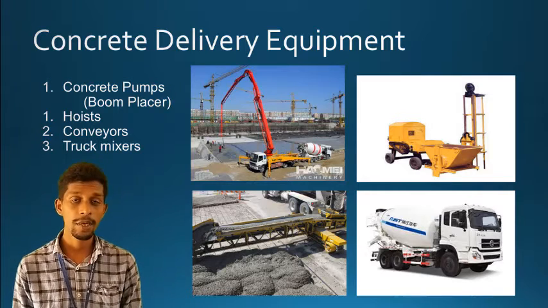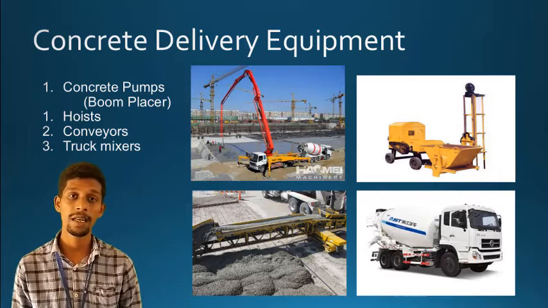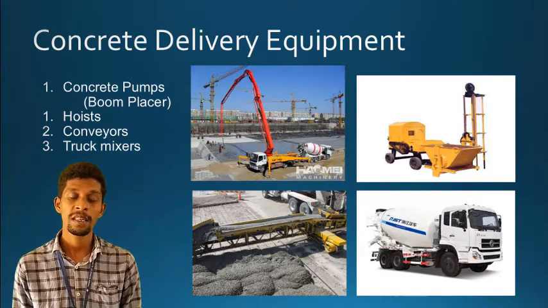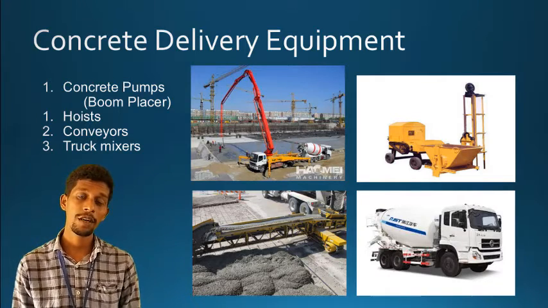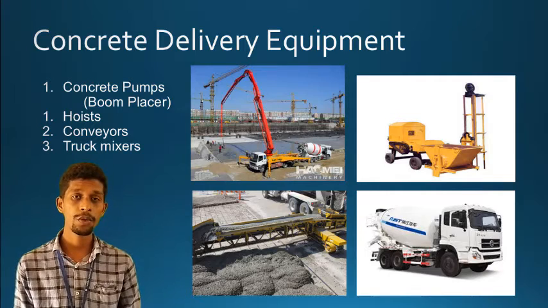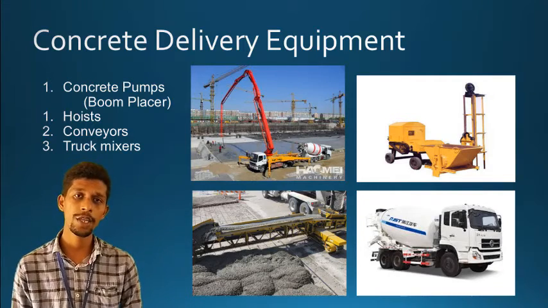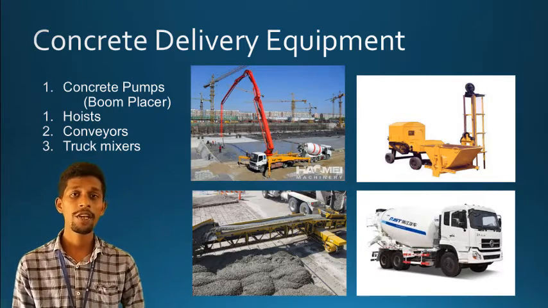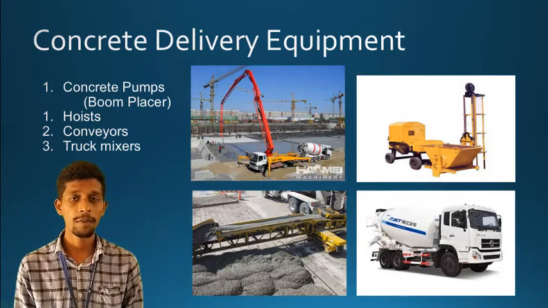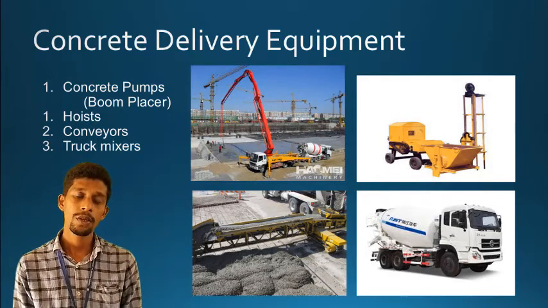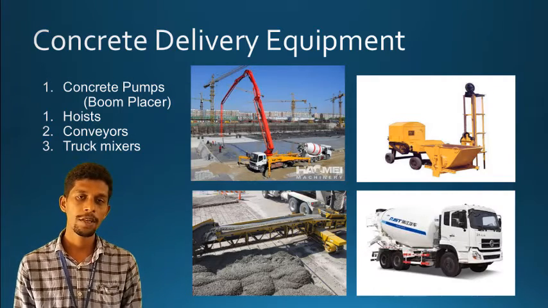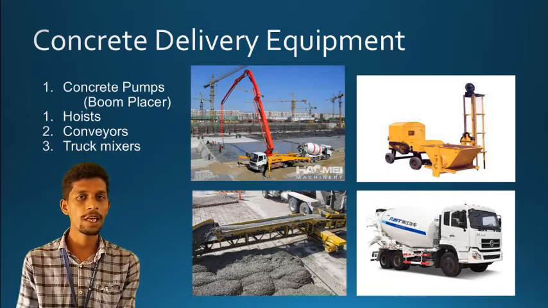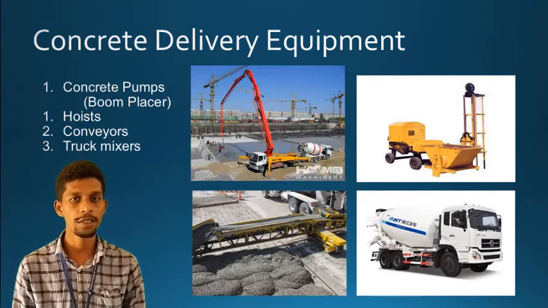So conveyors are the best examples for canal embankment construction, right? In canal embankment construction, conveyors are the best ones which carry the concrete from the lowermost elevation point to the highermost elevation point. The entire embankment you have to fill with concrete. These conveyor belts are very useful at those particular places, right? So you can see the third diagram over there, the conveyors. You can pour the concrete at one place, and the conveyor will take the concrete to the desired location.